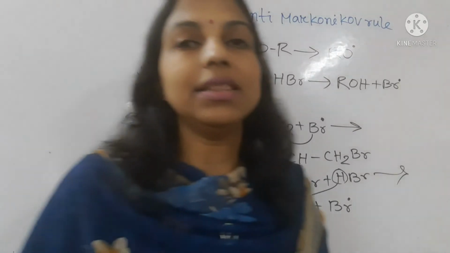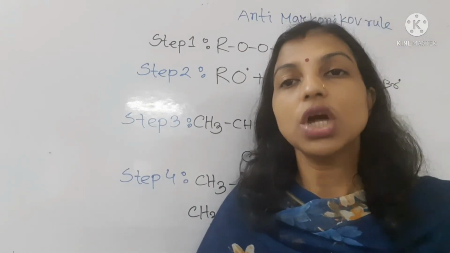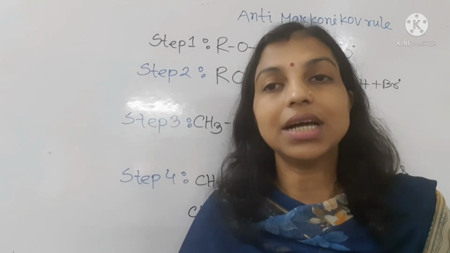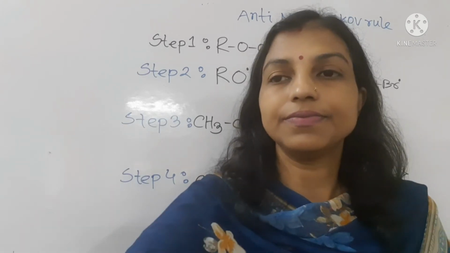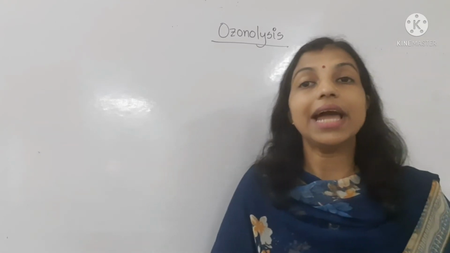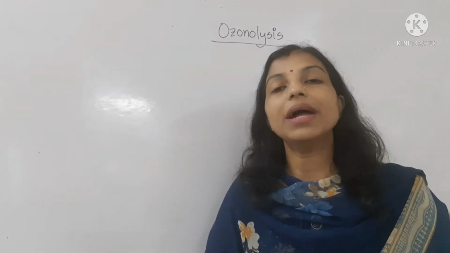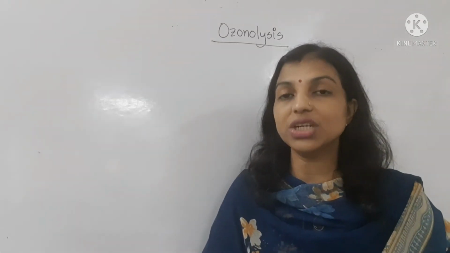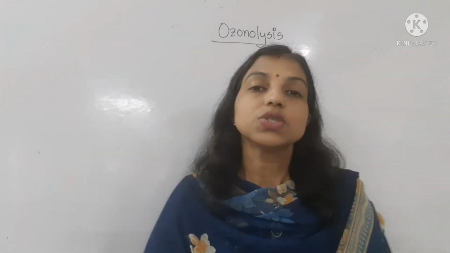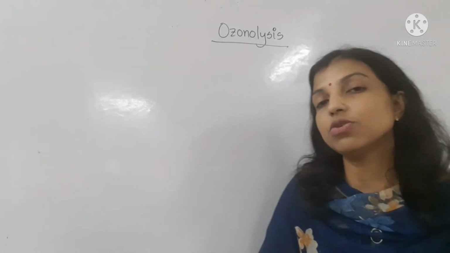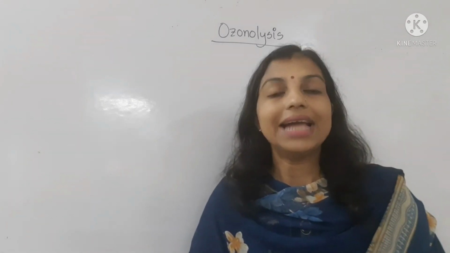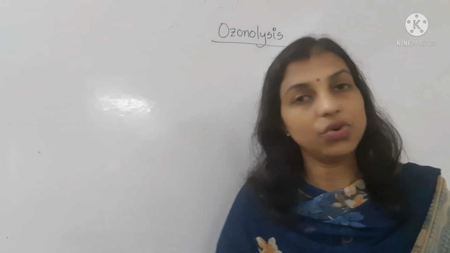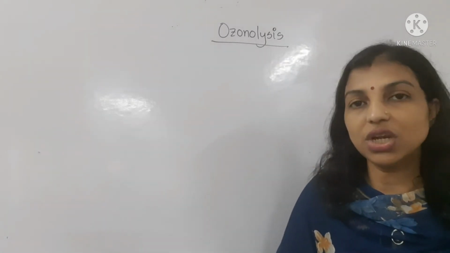So students, I think all of you are clear now about the Markovnikov and anti-Markovnikov rule. Now let's start the ozonolysis reaction of alkene. In the ozonolysis reaction, alkene reacts with ozone and forms an intermediate product. After that, it reacts with zinc in the presence of water and forms the main product. So in the ozonolysis reaction, ozone participates in the reaction of alkene, and this reaction takes place on the double bond of alkene.